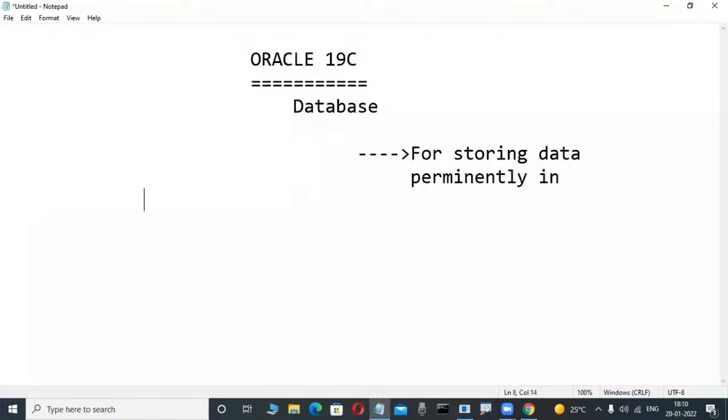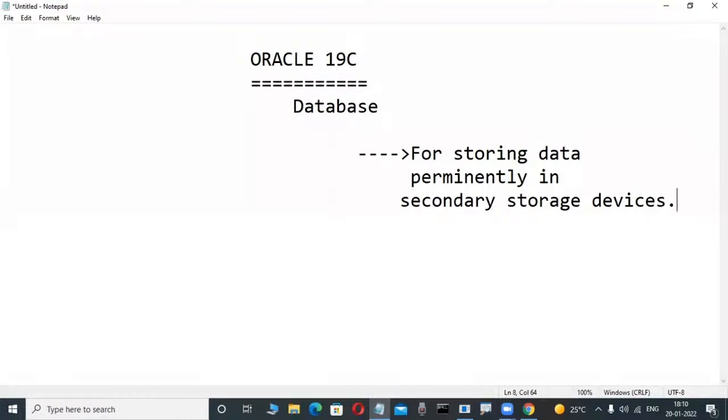Secondary storage devices means maybe a hard disk. Permanent. Suppose today we are storing data, after 5 years, 10 years, 20 years, even 100 years later, your data is still available.